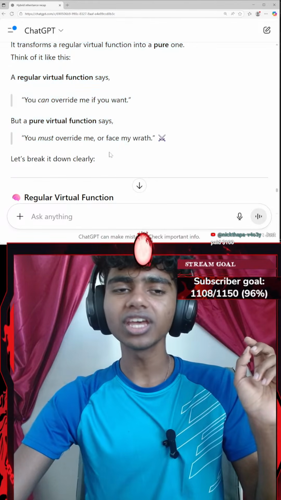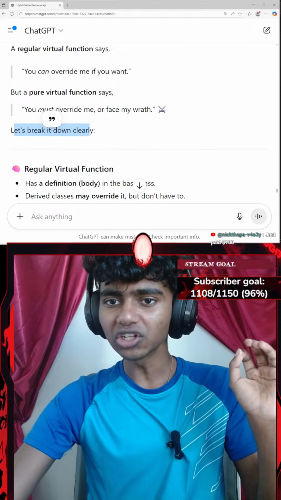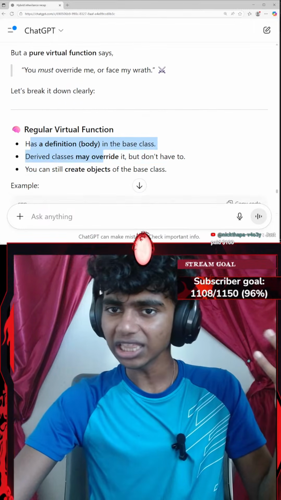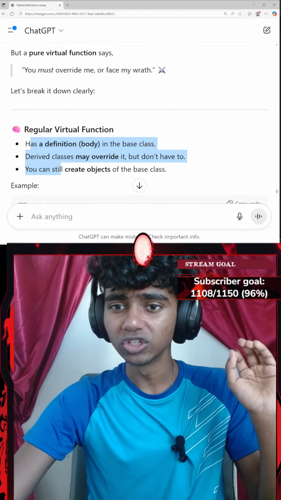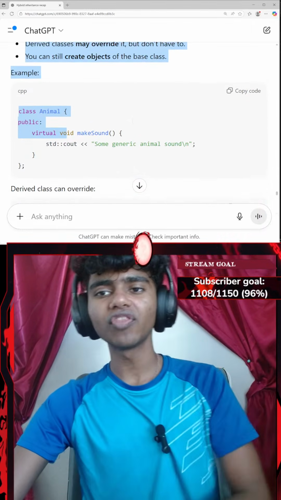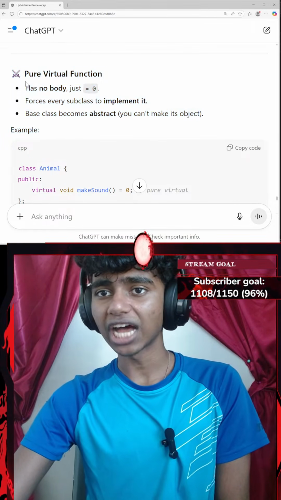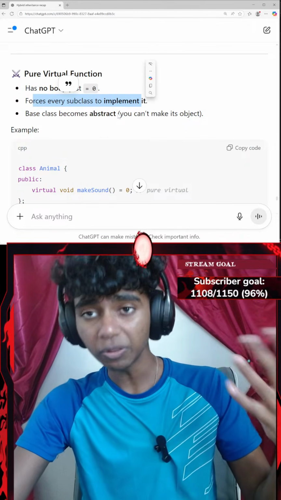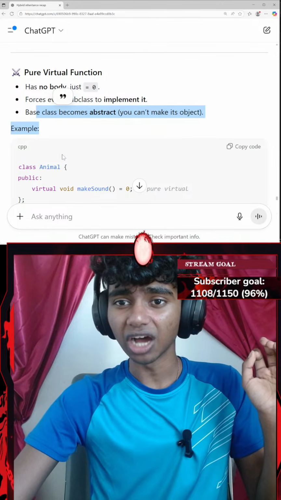Oh, I see. Okay, that actually makes sense. Let's break it down clearly. A regular virtual function has a definition body in the class. Derived classes may override it, but don't have to. You can still create objects of the base class. Pure virtual functions have no body, just equals 0, and force every subclass to implement it. The base class becomes abstract. You can't make its objects.